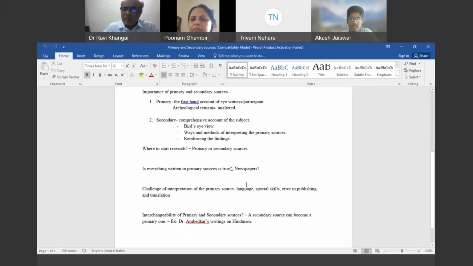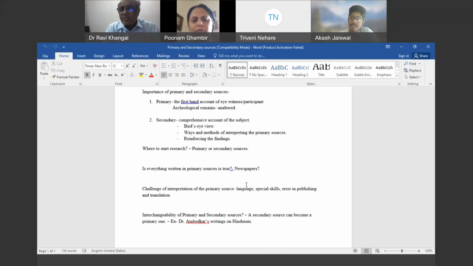Well, when you interpret the primary sources, there are a number of challenges. For example, it's quite possible that you may not know the language of the primary sources. Like in my case, I don't know very good Sanskrit, but I'm interested in Mahabharata. Somebody who is doing research on the Marathas, the political correspondence of the Marathas used to be written using the Modi script. And there are a number of people who are not able to read Modi. What we write as Marathi is in Devanagari script in general. But the Modi script is a little bit different from Devanagari, and you need to have that special skill.